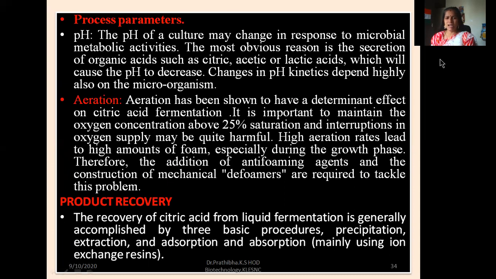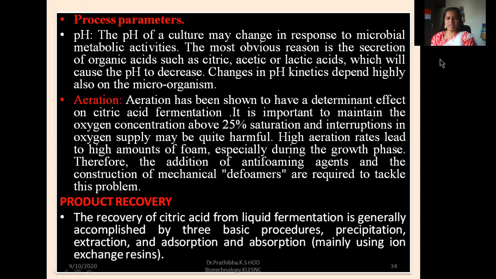Aeration. Aeration has been shown to have a determinant effect on citric acid fermentation. It is important to maintain the oxygen concentration above 25% saturation, and interruptions in oxygen supply may be quite harmful. High aeration rates lead to high amounts of foam, especially during the growth phase. Therefore, the addition of anti-foaming agents and the construction of mechanical defoamers are required to tackle this particular problem.